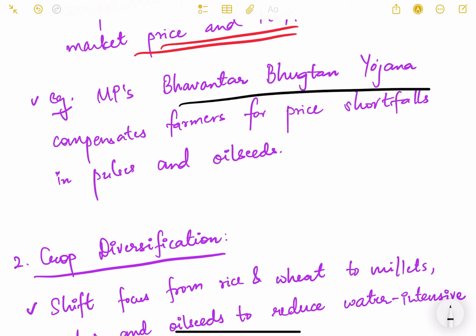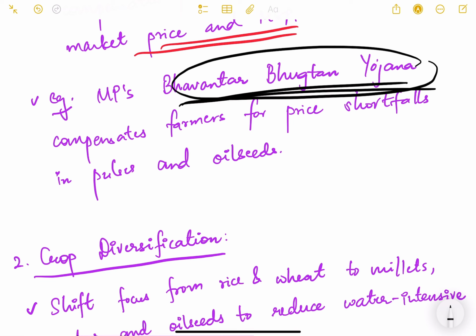Example, MP's Bhavantar Bhugtan Yojana. So this is an experiment in Madhya Pradesh. Bhavantar Bhugtan means that only. Bhavantar means the difference in price, and Bhugtan means payment. So the government pays the price deficiency only here. It compensates farmers for price shortfalls in pulses and oilseeds. So very good scheme of the Madhya Pradesh government.